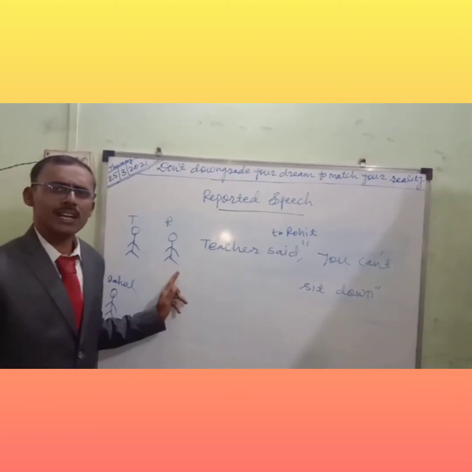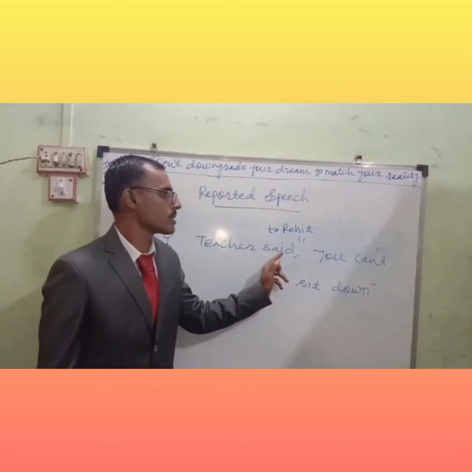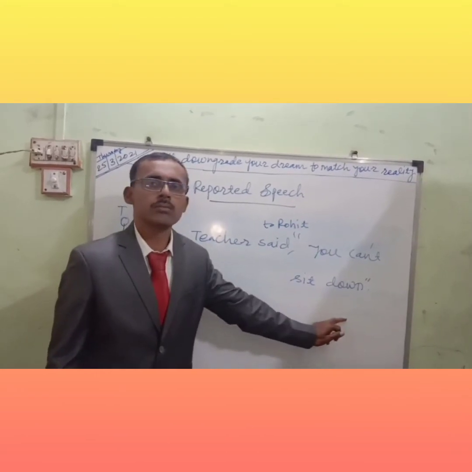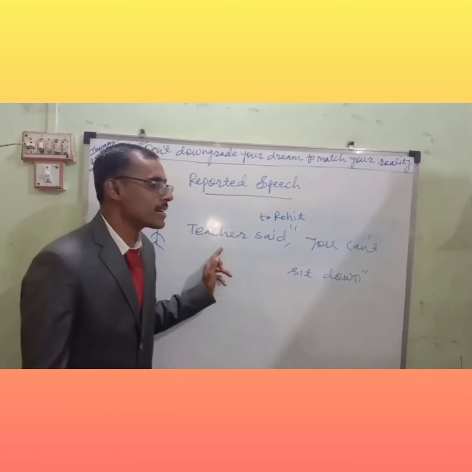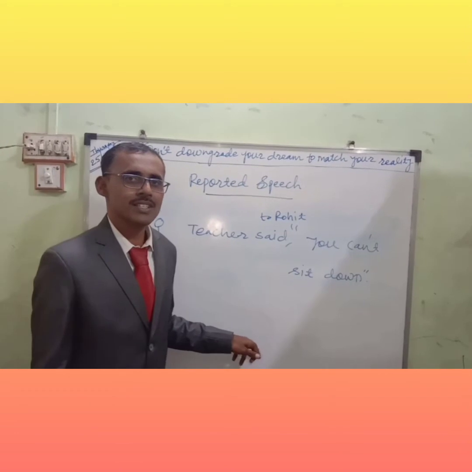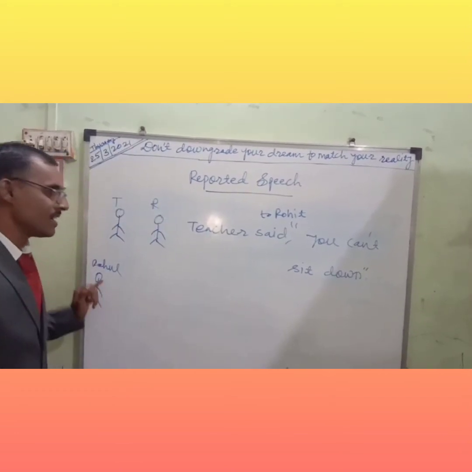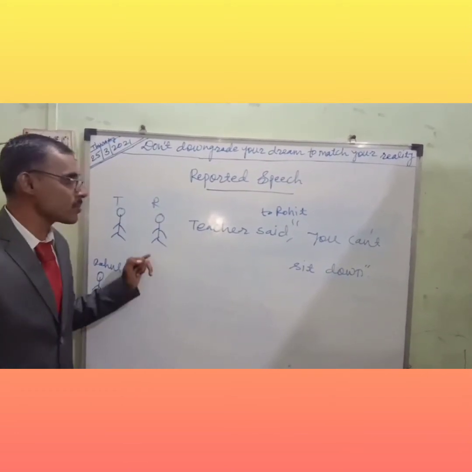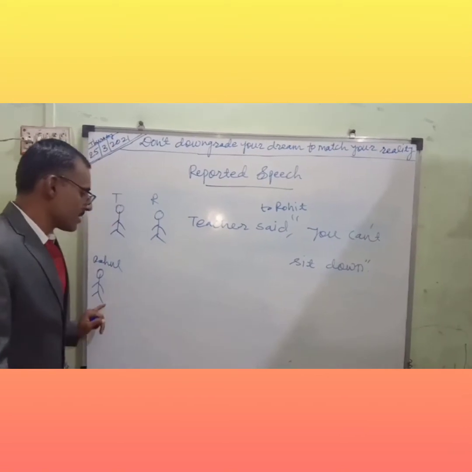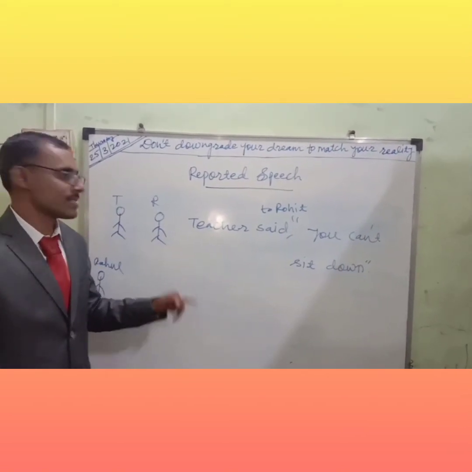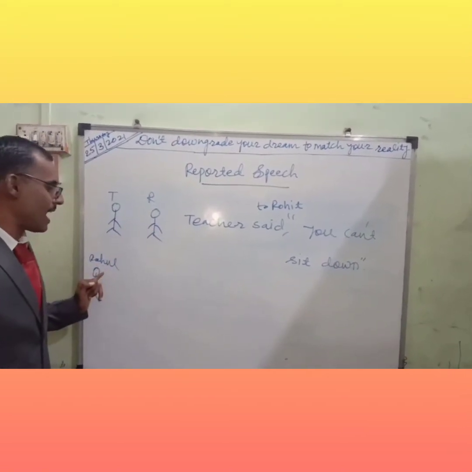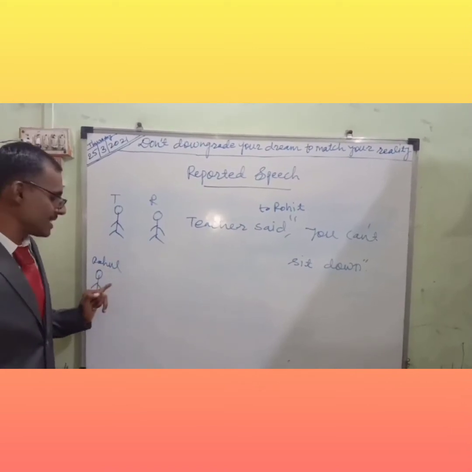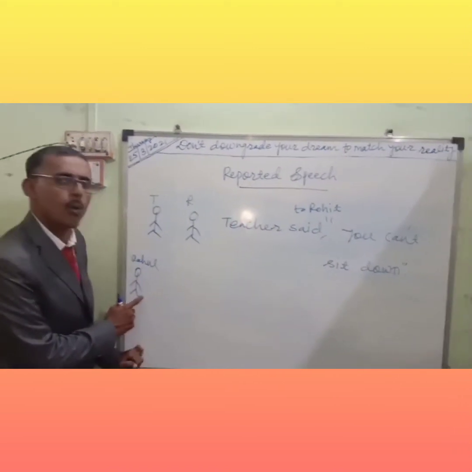Rohit is shouting in the class and the teacher said to Rohit, "You can't sit down. You stand only." Then you can transfer this sentence into reported speech. Rahul is telling his whole information, whatever happened in the class, to the parents, Rahul's parents and Rohit's parents. Both he is explaining. So he is a reporter.